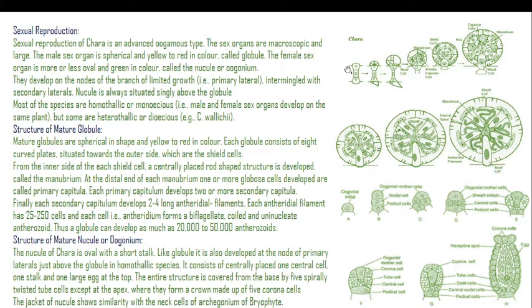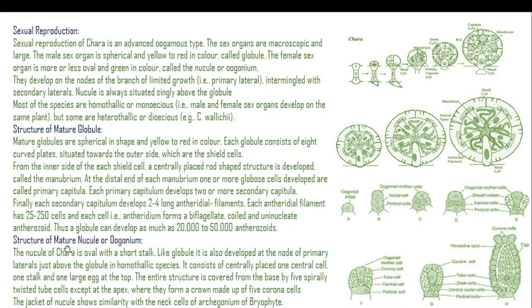Here is the development of the mature globule. These are the various stages, and this is the initial stage, which has a few cells. Those cells redivide and form a globule, and this is the developing globule. This is the developed globule, which possesses 20,000 to 50,000 antherozoids within it.